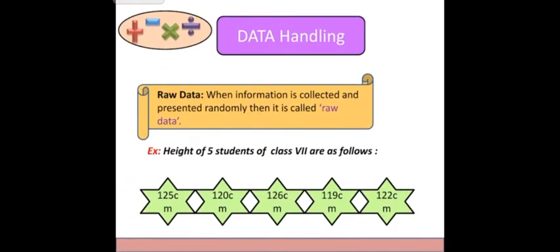In data handling, take the height of 5 students such as 125 centimeter, 120 centimeter, 126 centimeter, 119 centimeter, 122 centimeter. This is raw data. Raw data means when information is collected and presented randomly. As the teacher collected the height of students, that is a random collection. So, this is raw data.